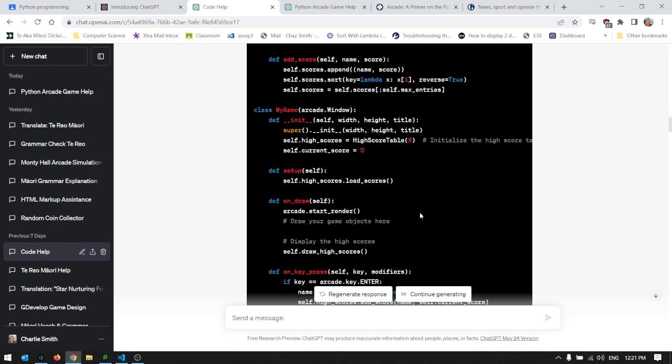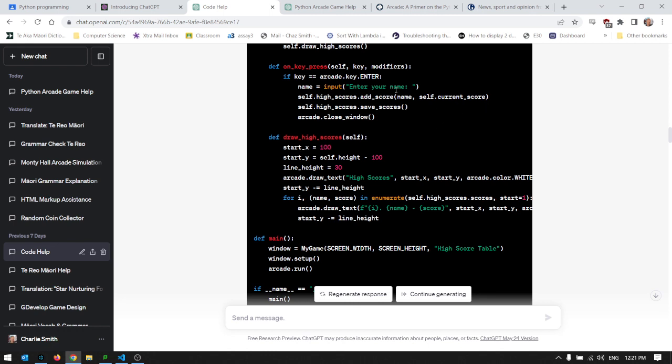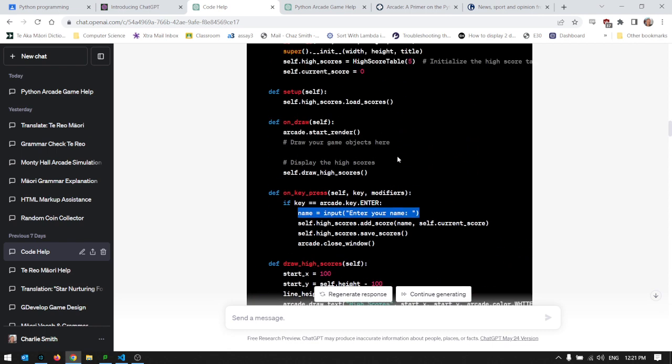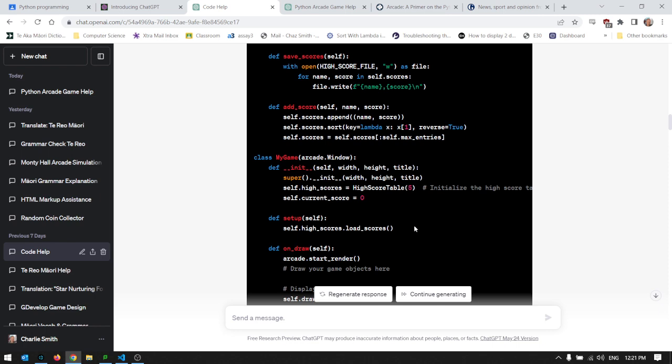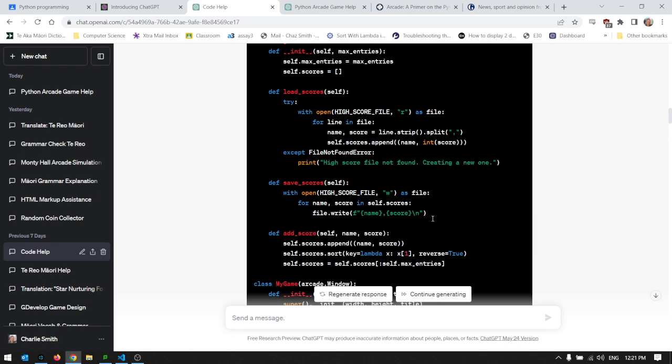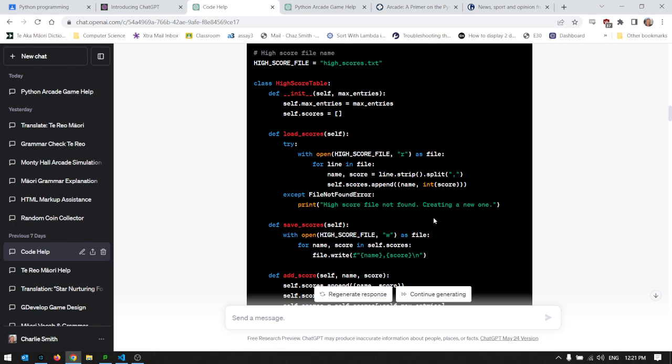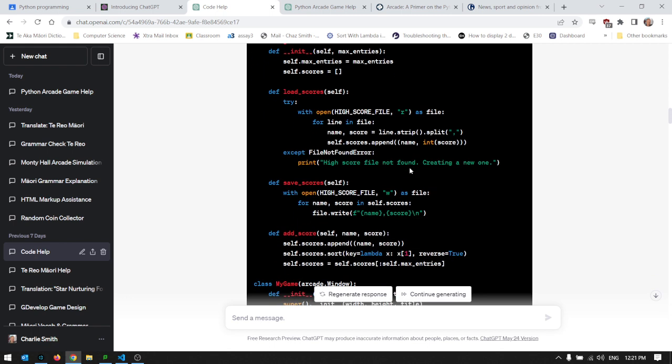And there's a couple of other things that are wrong with it. For instance, when you want to add your name, it says use this input function. We know input doesn't work in Python Arcade. Input is a console command. So that's not the only issue. So that's kind of a first conclusion of using ChatGPT. It's really good to give you ideas and structure for making something. But when it comes to actually using and fixing the code, then you kind of need to be able to program yourself anyway to actually fix the issues that come up and understand what's going on.